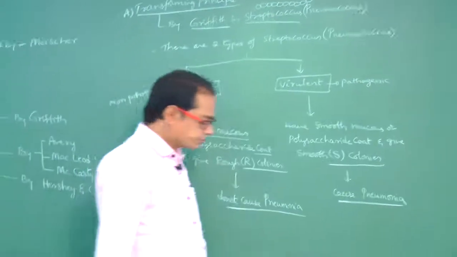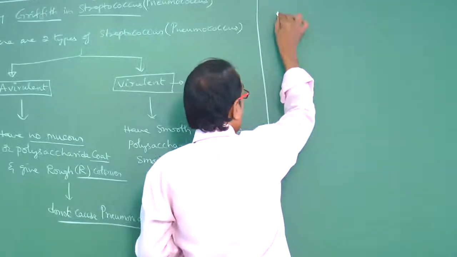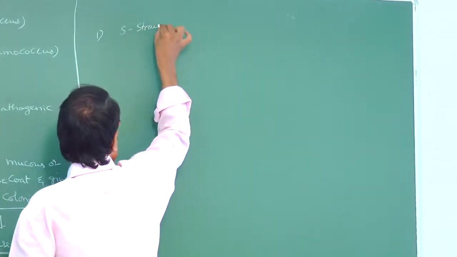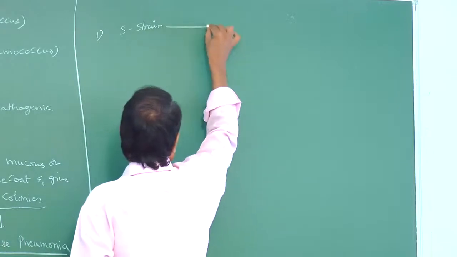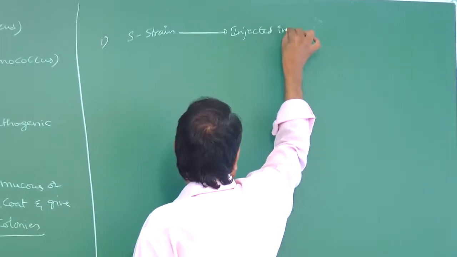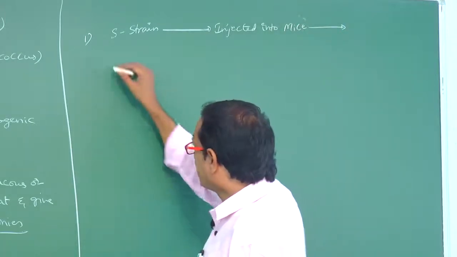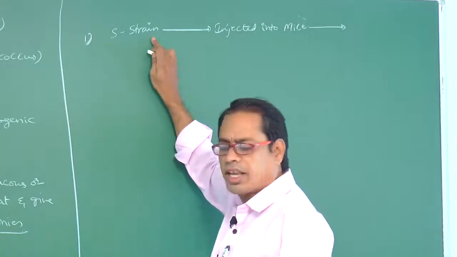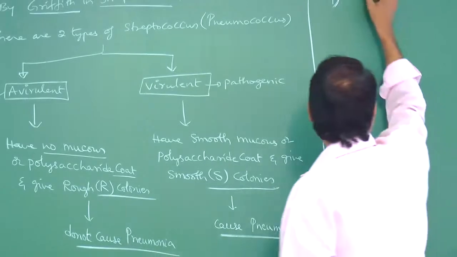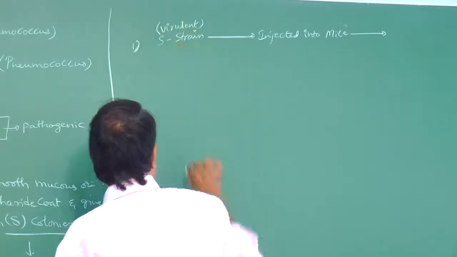Okay. And how they did experiment? S strain bacteria were injected into mice. In the first case, S strain. S strain is also called virulent strain.